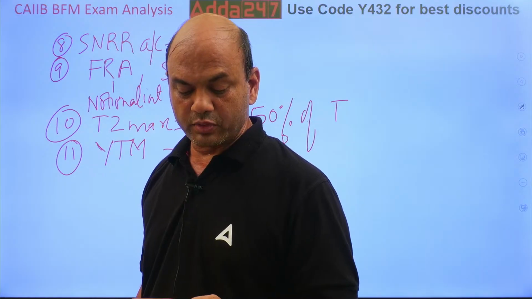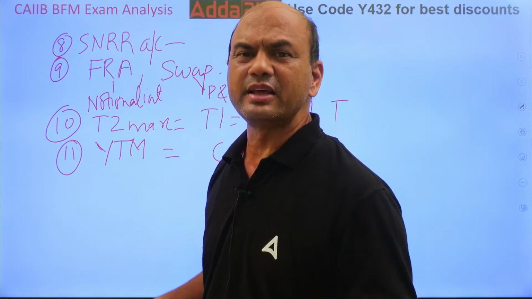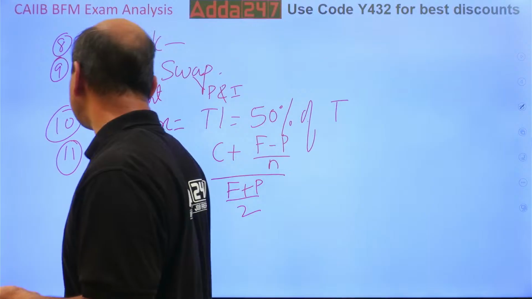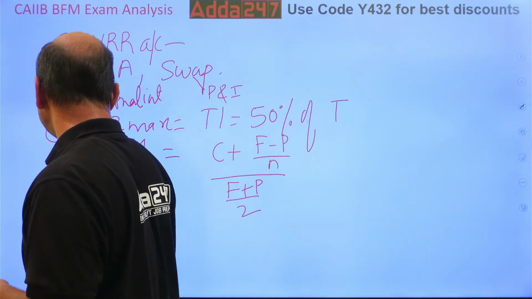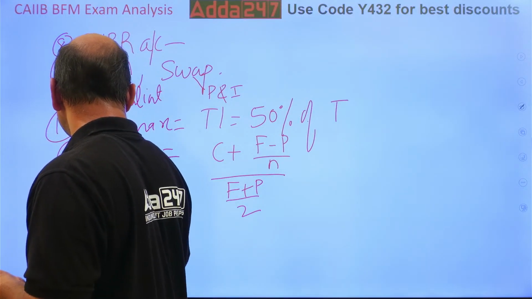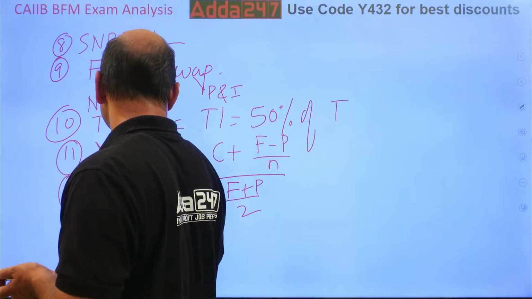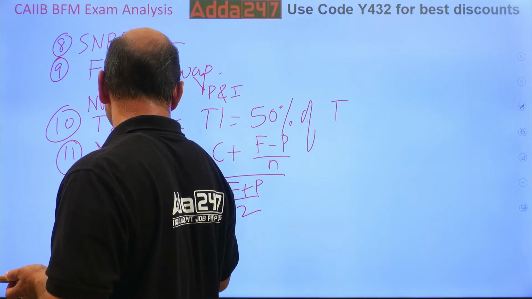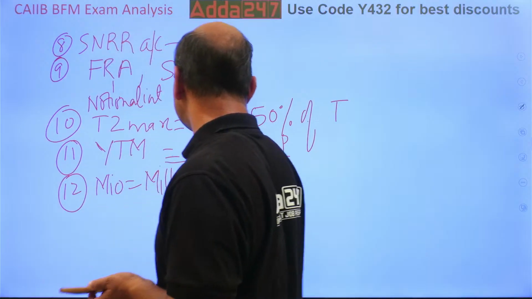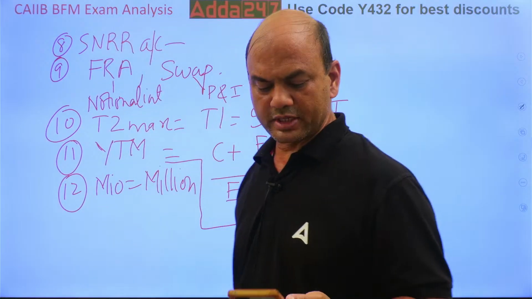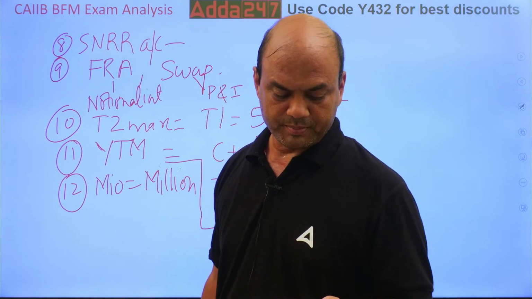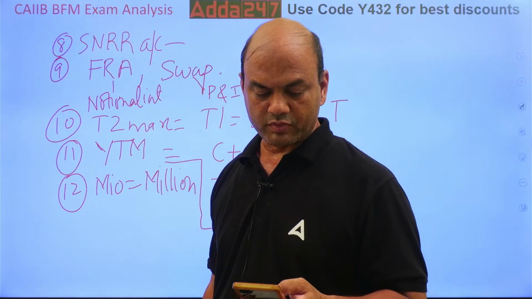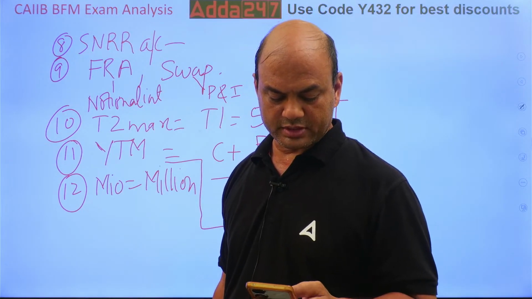What is MIO USD? MIO means million. They call it million. Here, MIO equals million. Okay. Then what was the next one? MIO was asked.